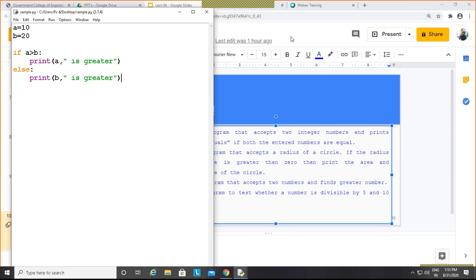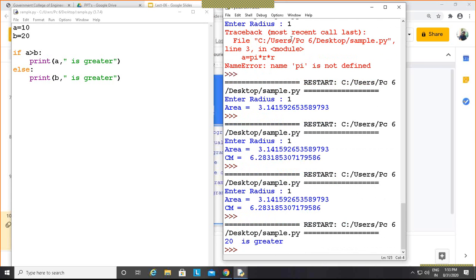This is a very simple program, so I will not spend much time. You can see 20 is greater, because 10 and 20 are the two numbers, so here this statement has been executed. This is very simple.